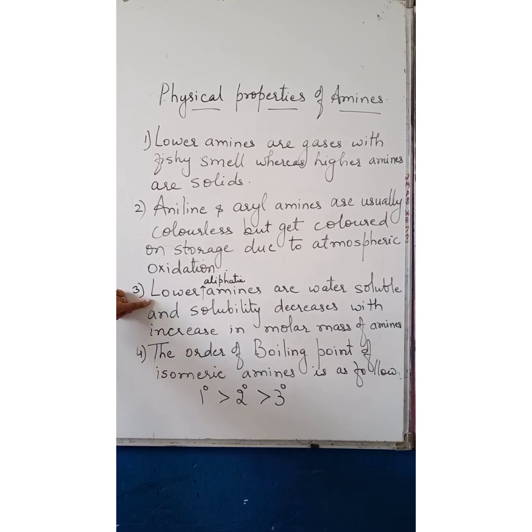Lower aliphatic amines are water soluble as they can readily form hydrogen bonds with water, and as the molar mass increases, the hydrophobic alkyl part is unable to get dissolved in water. The order of boiling point of isomeric amines is as follows: 1 degree amine greater than 2 degree, greater than 3 degree. And this is due to hydrogen bonding.